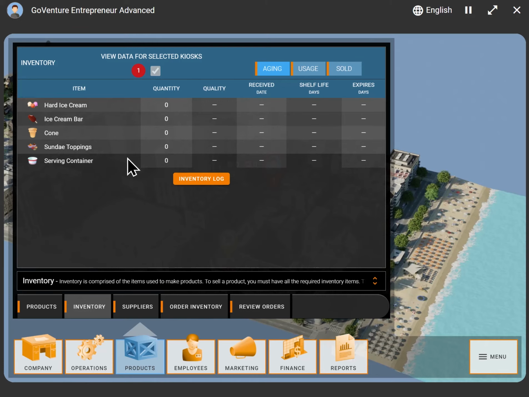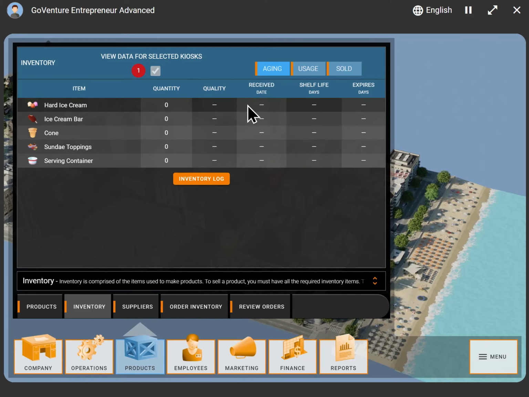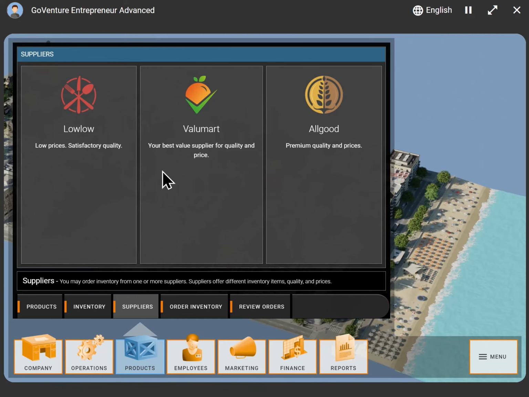Here's our inventory items, and we can see how many we have and how they're being aged over time. And if we hold inventory for a long period of time, its quality actually degrades. So again, very realistic. And in this simulation, we have 3 suppliers to choose from. We have Low, which is low price, lower quality ingredients. We have All Good, high price, highest quality ingredients, and Value Mart, which is somewhere in the middle.